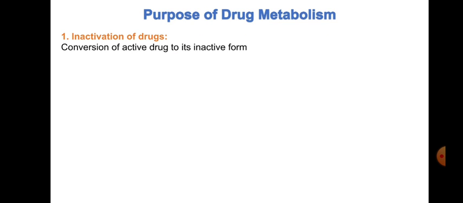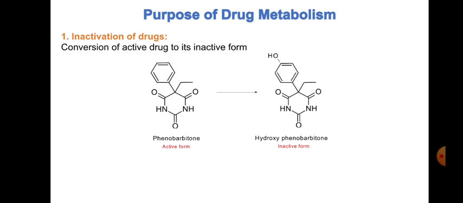So what is the purpose of drug metabolism? Okay, in which kinds of examples do we require drug metabolism? The first case is the inactivation of a drug. We need to convert the active drug into its inactive form, and we can excrete that out of the body. For example, we have phenobarbital. Phenobarbital is the active drug. We give phenobarbital as such, and this is the active form.